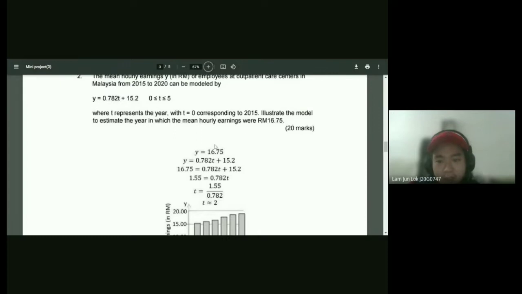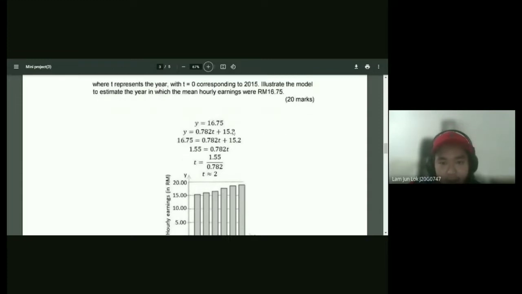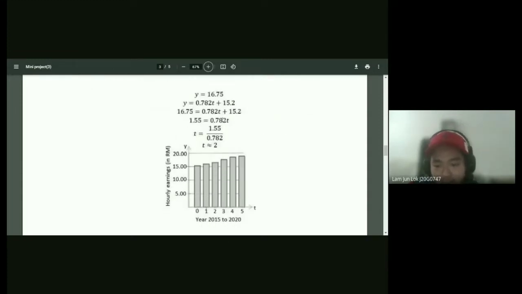We are tasked to use the model to estimate the year in which the mean hourly earnings were RM 16.75. How I solved the question was I wrote the original model, which is Y equals 0.782T plus 15.20. Then I substituted 16.75 for Y so that I can solve for T. After solving the equation, T is around 1.98, which is around 2. So T equals around 2.